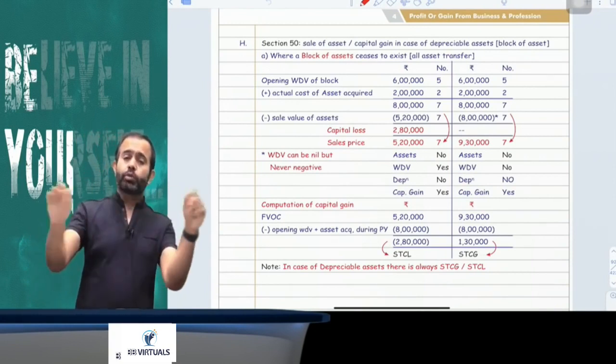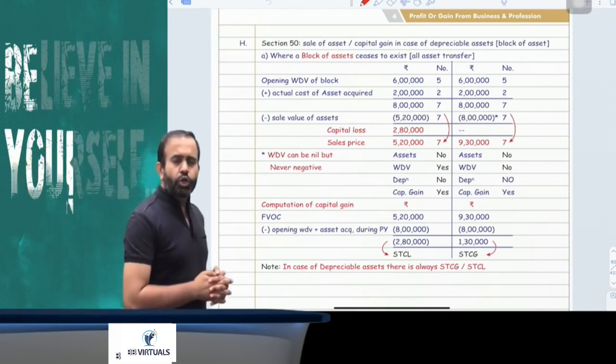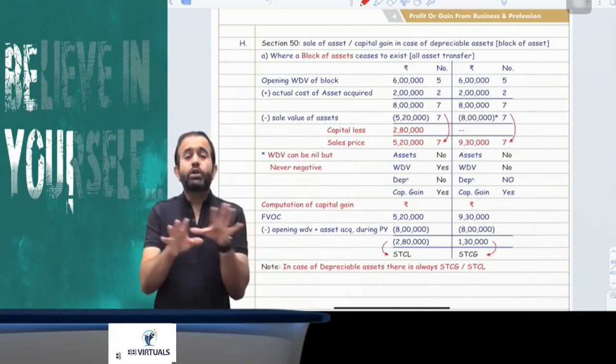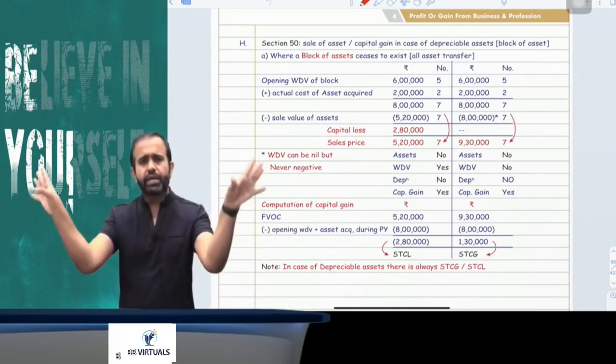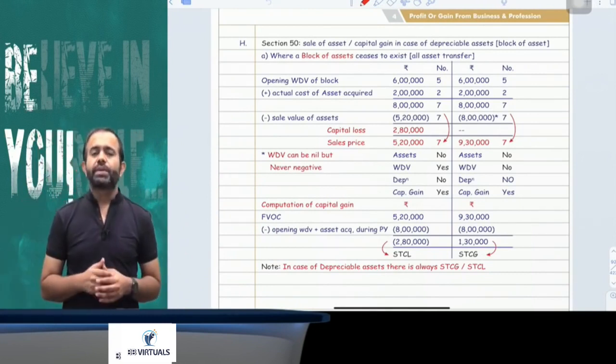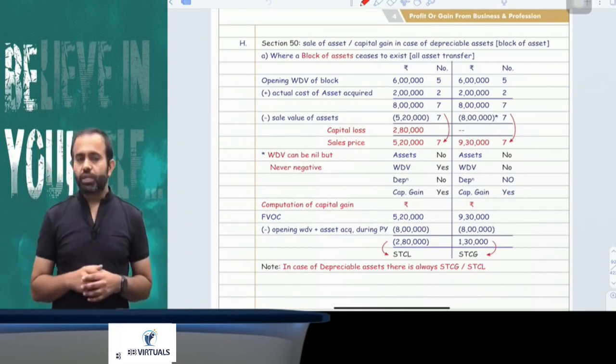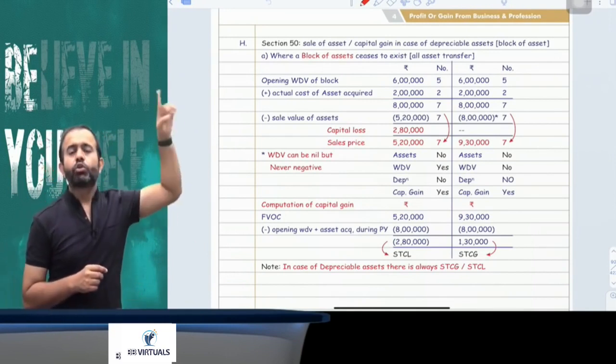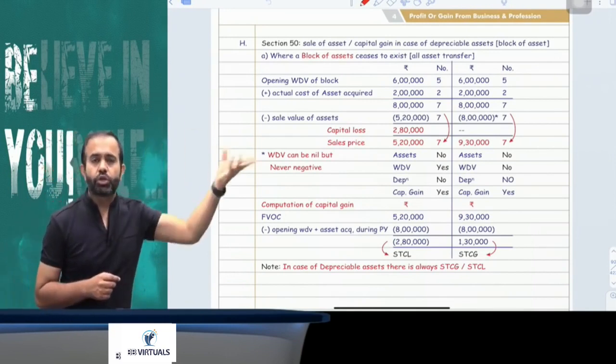First, if your whole block of assets is transferred. Whole block transferred means the block ceases to exist, all assets of the block are transferred. If all assets of the block are transferred, then there will be a short-term capital gain or short-term capital loss. If your sale price is more than opening WDV plus purchase, then there will be a short-term capital gain.